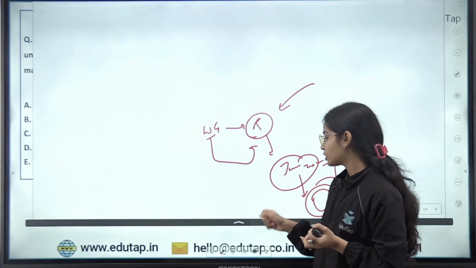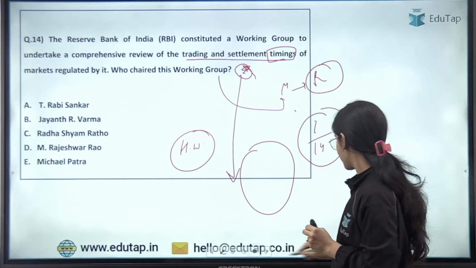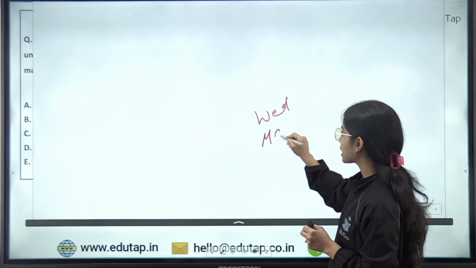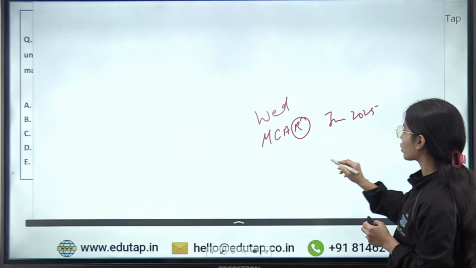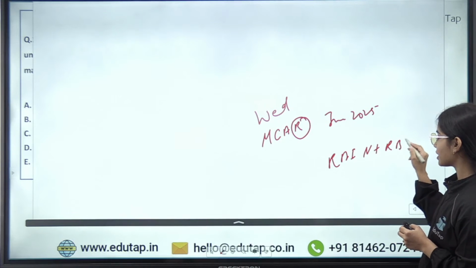Okay. Now, there is also one announcement: your next session on Wednesday is going to be the monthly current affairs revision session for June 2025 for your RBI notifications, the RBI website and the RBI press release.